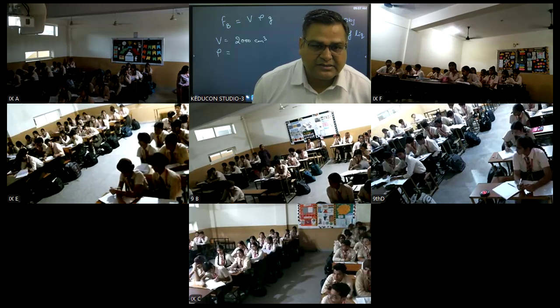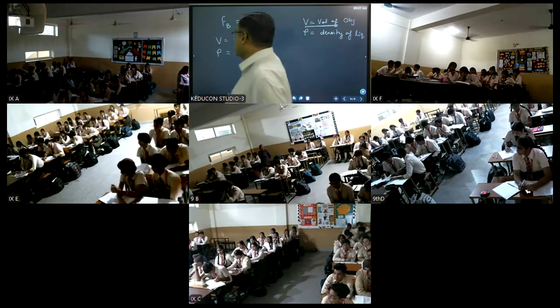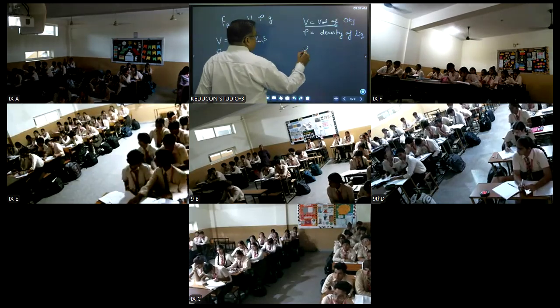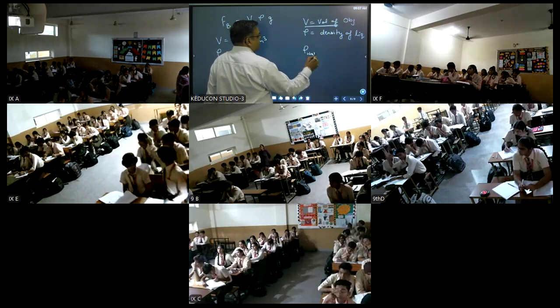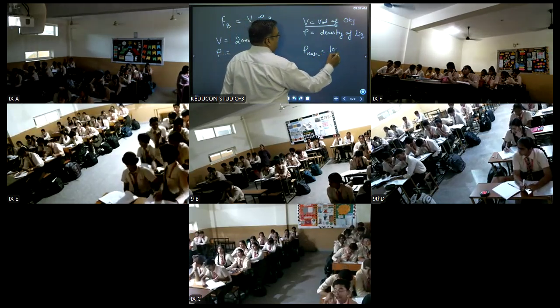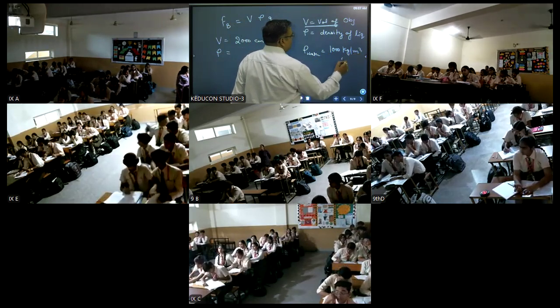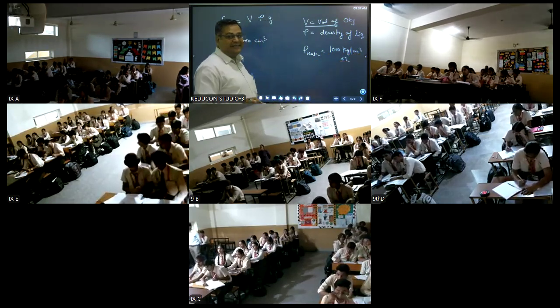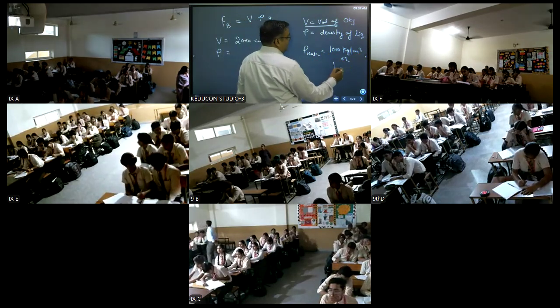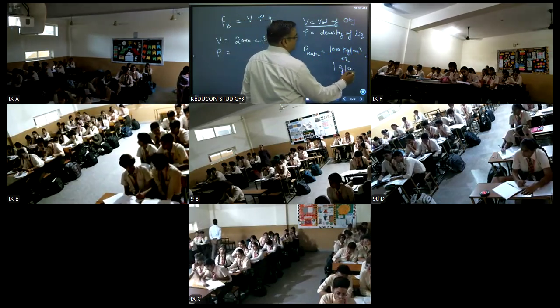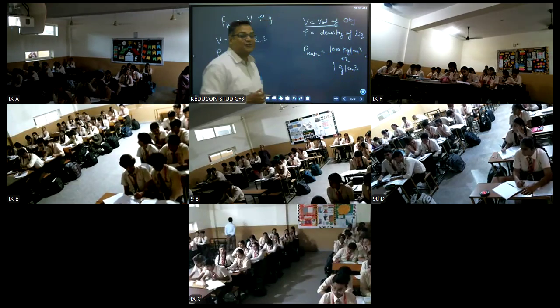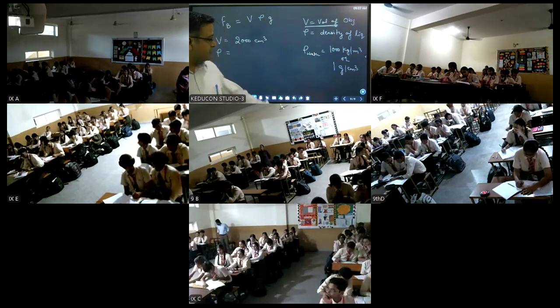Tell me please. Since it is water, the density of water is 1000 kg per meter cube, or if you want to calculate in centimeter cube, it is 1 gram per centimeter cube, right? So you should know the density of water.